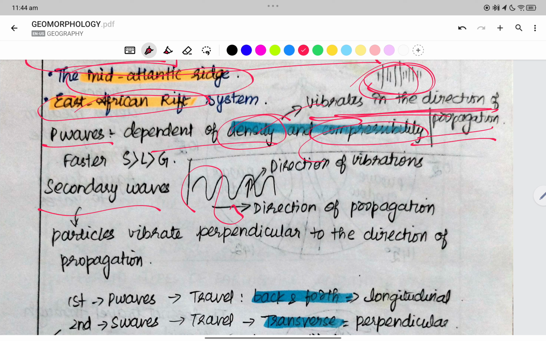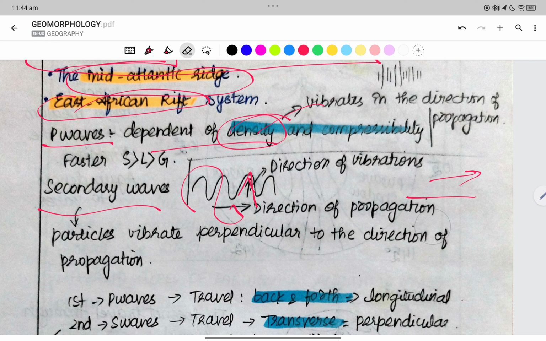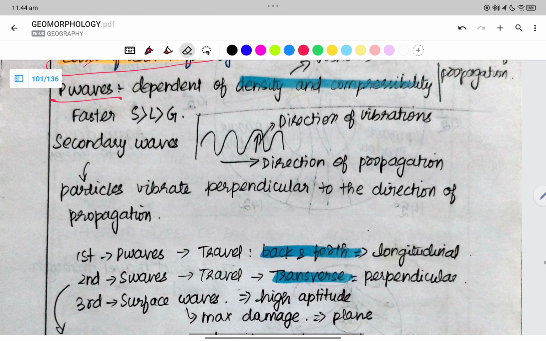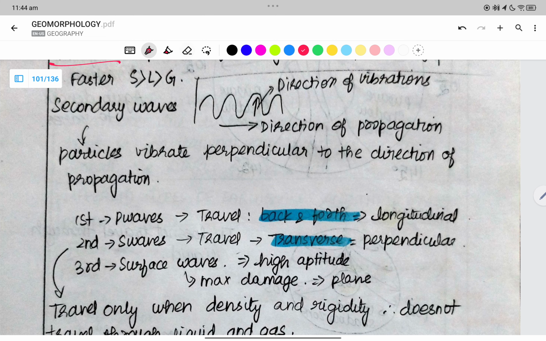S waves are secondary. See, we have it when the S waves are hitting. These are the waves. So this is how the movement of the surface materials happens. Particles vibrate perpendicular to the direction of the propagation.